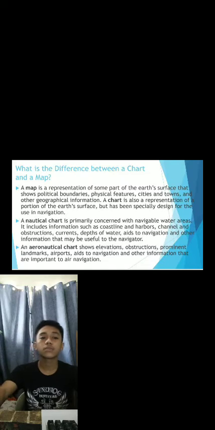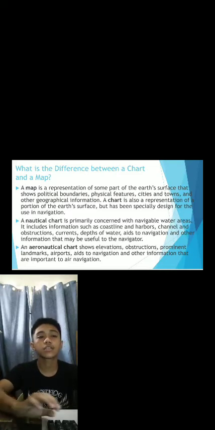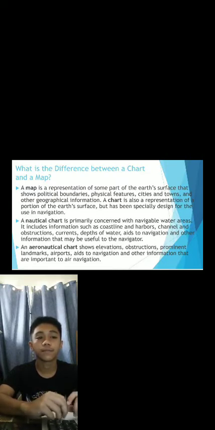What is the difference between a chart and a map? A map is a representation of some parts of the Earth's surface that shows political boundaries, physical features, cities and towns, and other geographical information. A chart is also a representation of a portion of the Earth's surface, but has been especially designed for use in navigation. A nautical chart is primarily concerned with the navigable waters area.